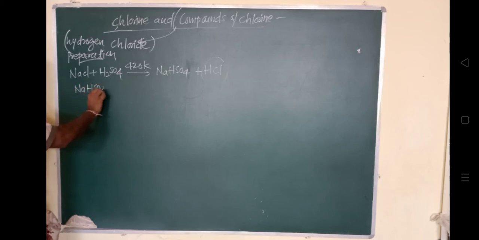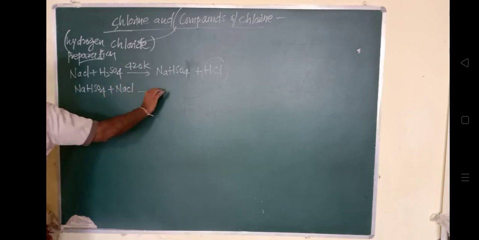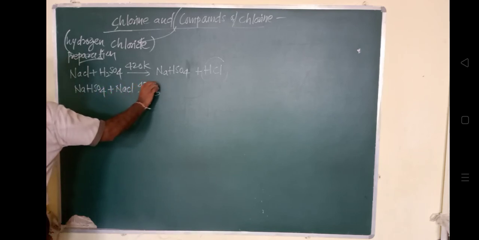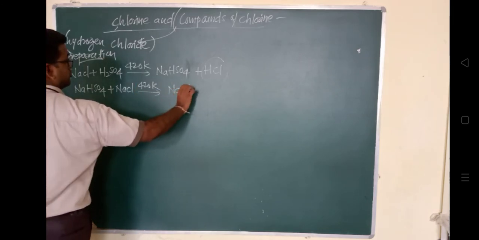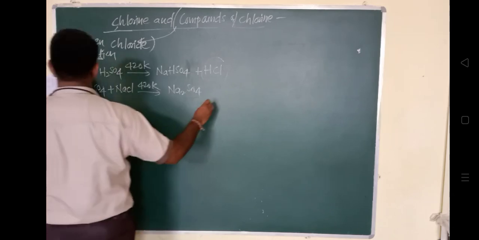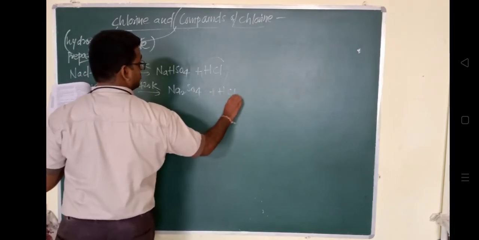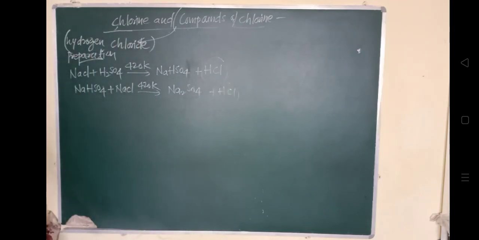So HCl gas can be dried by passing it through concentrated sulfuric acid. In this way it is prepared. Now what about its physical properties? Let us look at the physical properties of HCl.